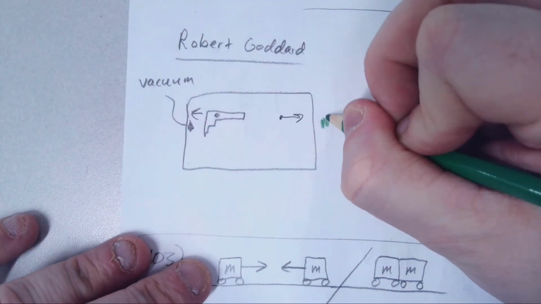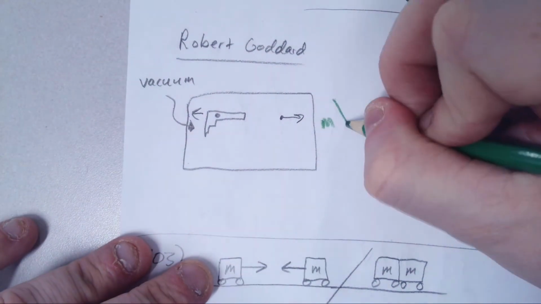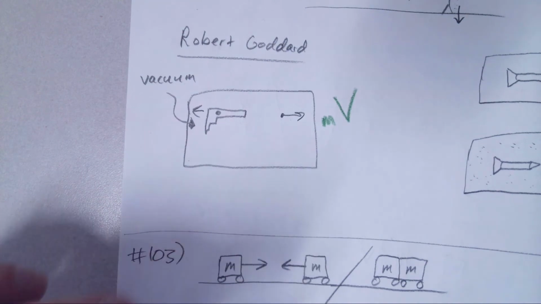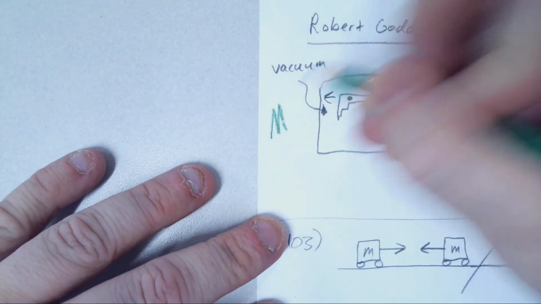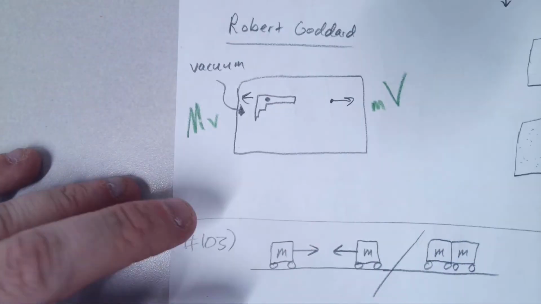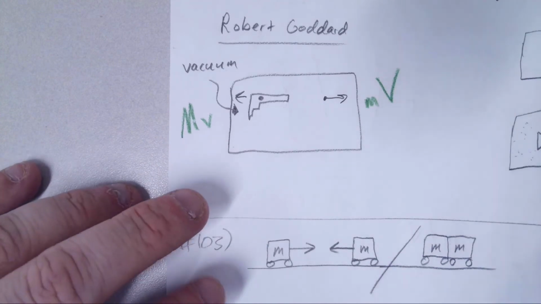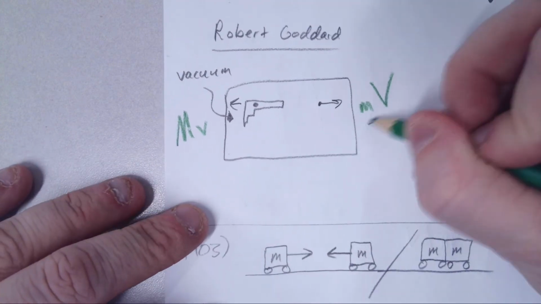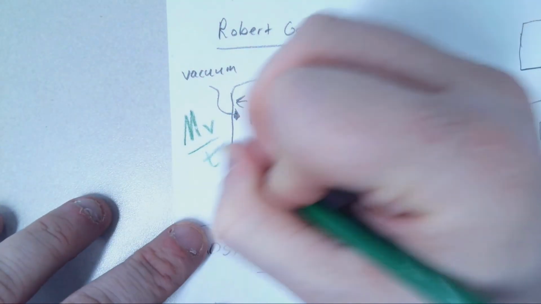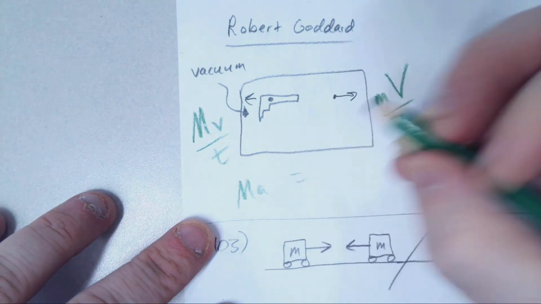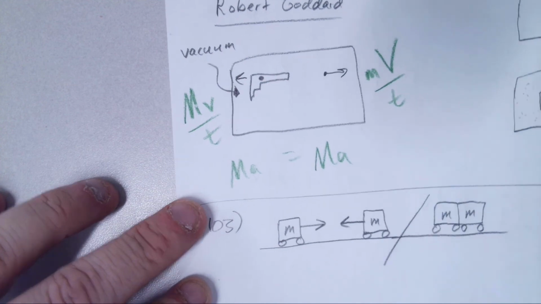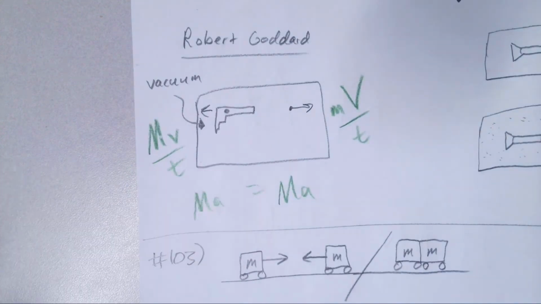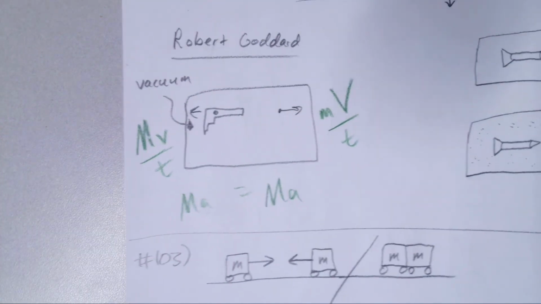Here you have a small mass moving at a very large velocity, but because momentum is conserved, which in this case shows up as recoil, we have a much bigger mass that is going to have a velocity in the opposite direction. We actually derived Newton's third law from this. If you do this, you get m1a1 equals m2a2, which basically says that the force on one is equal to the force on the other. And so he was able to show that this is reality.